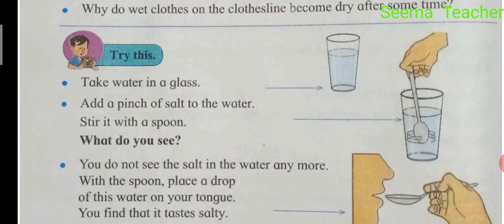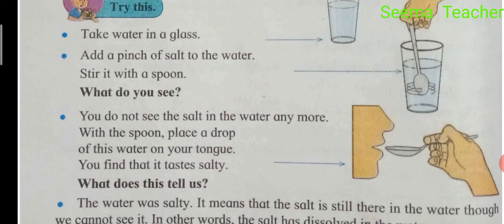Take some water in a glass. Add a pinch of salt to the water and stir it with a spoon. What do you see? You do not see that there is salt in the water anymore. With a spoon, place a drop of this water on your tongue. You find that it is salty. Whenever you put a pinch of salt in water, it becomes salty water.